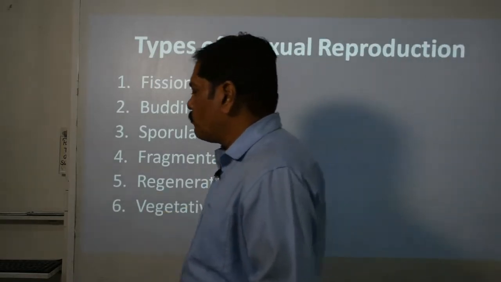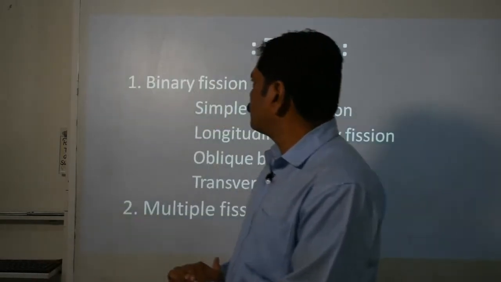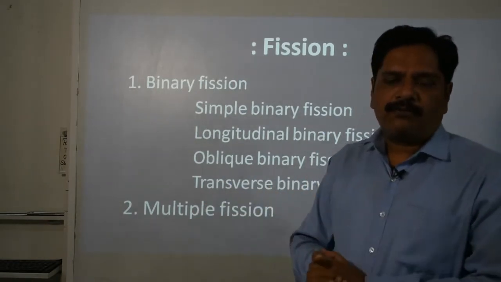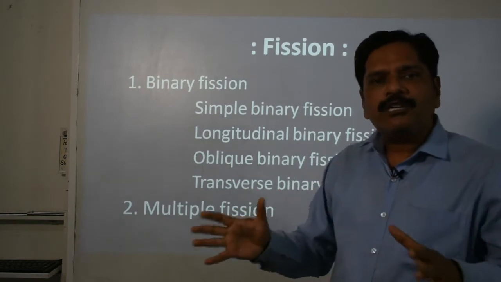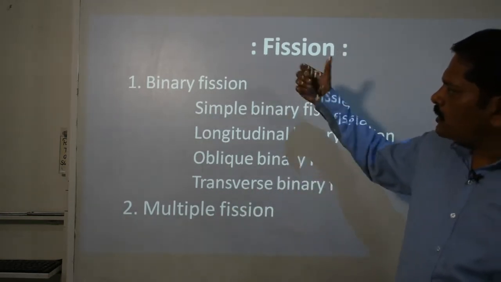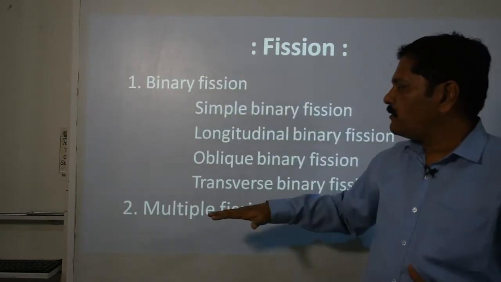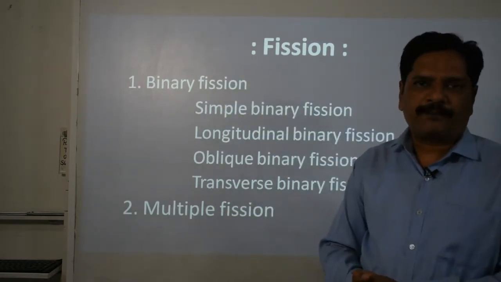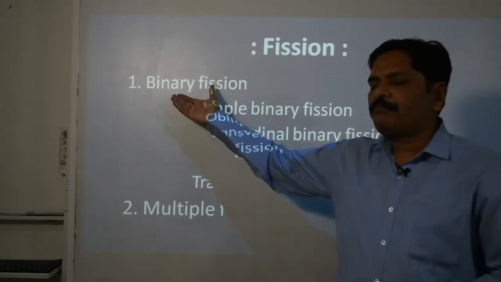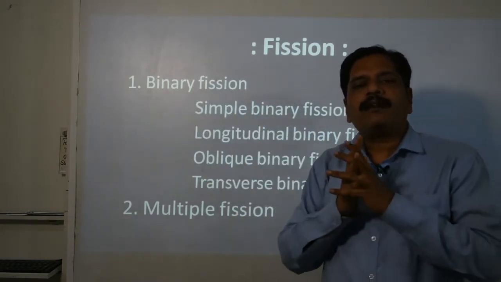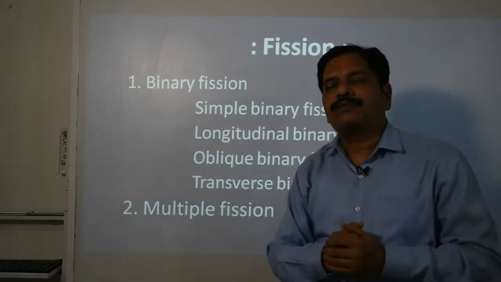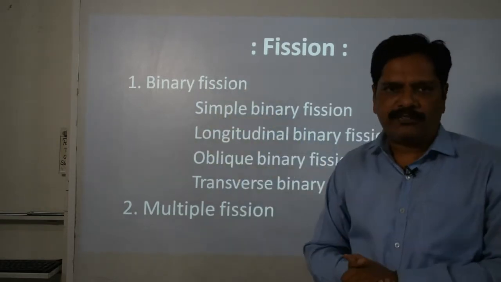Okay, so first we are going to discuss fission. Fission, simply, to divide. What is the literal meaning of fission? To divide by a fissure. So there are 2 types of fission. One is binary fission and second is multiple fission. Simply, what is binary fission? The word itself gives you the meaning. Binary means 2. When a fissure breaks up an organism into 2, then it is called binary fission.